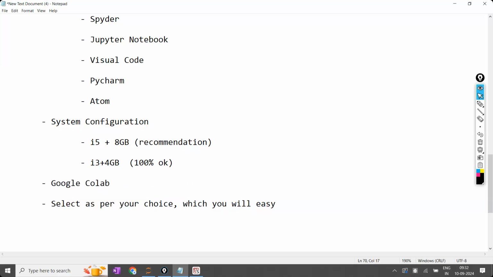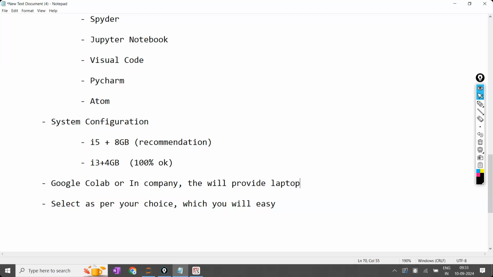The second option is for when you have a low system configuration and tomorrow you work on large data sets, meaning in the companies. In the companies, they will provide the laptops. So you need not think whether your system is sufficient. In a company, they will provide the laptop.